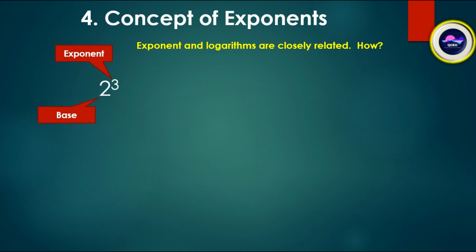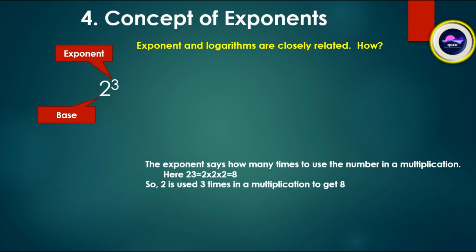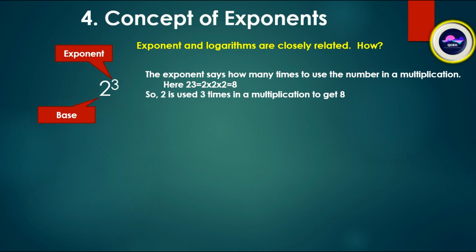2 to the power 3. Here 2 is the base and the power 3 is the exponent. The exponent is in the power form. The exponent says how many times to use the number in a multiplication. Here 2 to the power 3 is 2 into 2 into 2, which is equal to 8. So 2 is used 3 times in a multiplication to get 8.